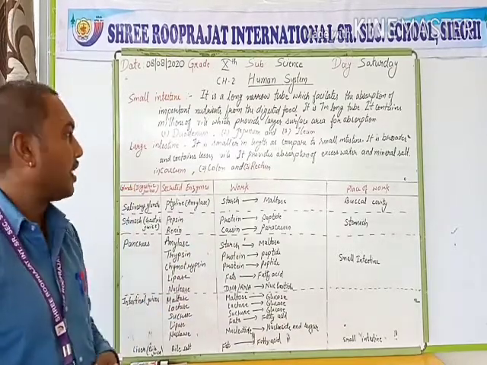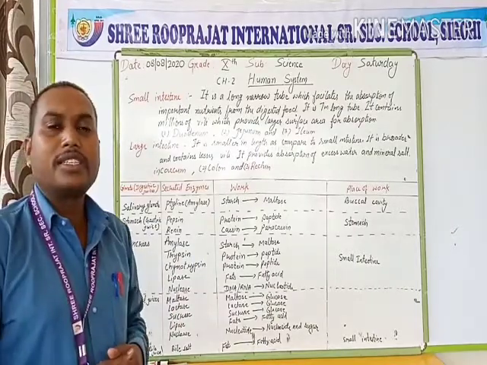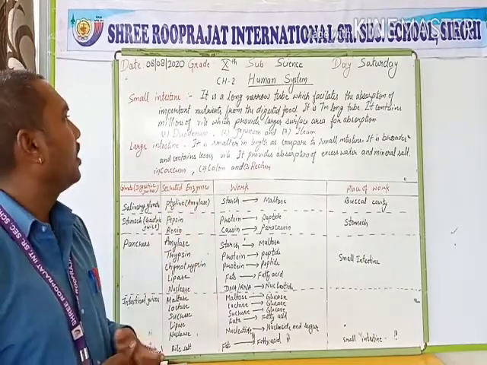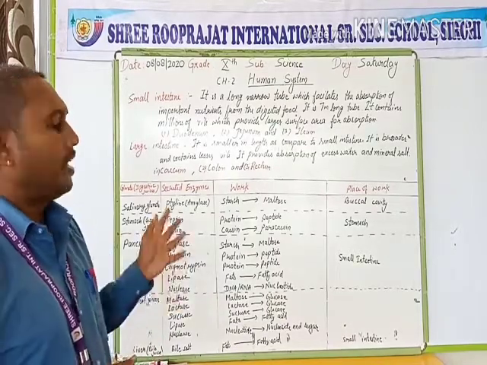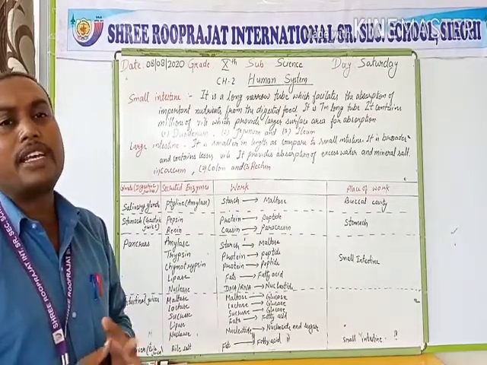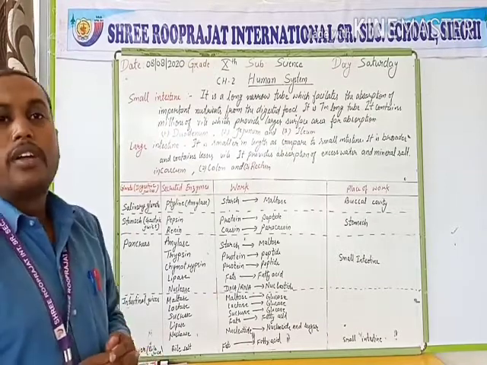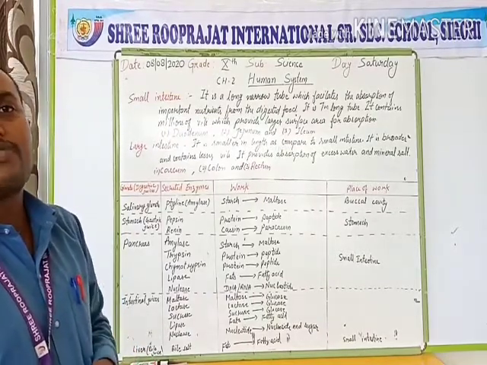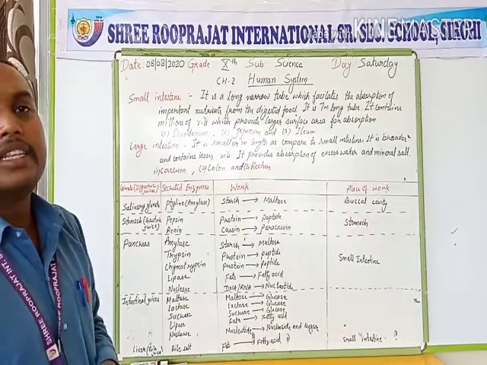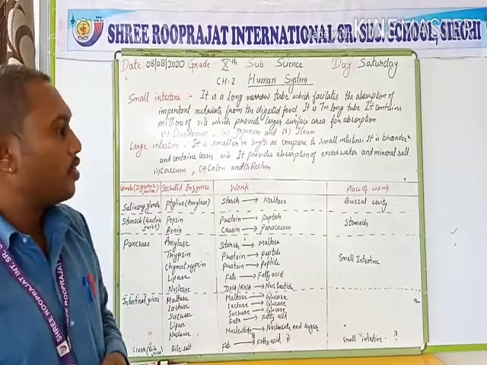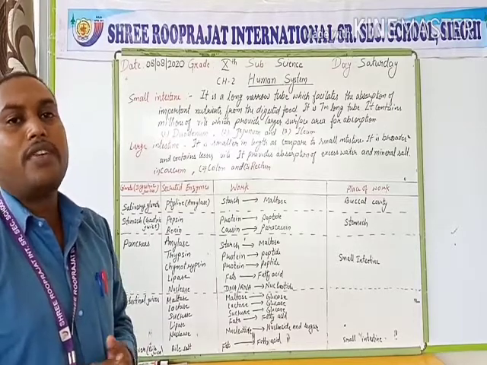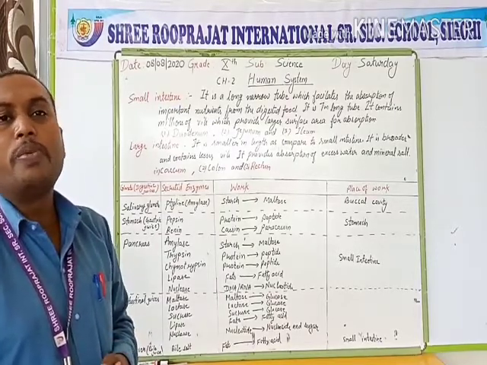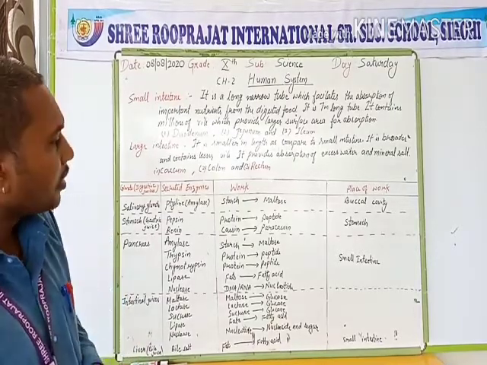Now the large intestine. The large intestine is smaller in length compared to the small intestine, but it is broader in size. It also contains villi but fewer in number. It provides absorption of the excess water and mineral salt present in the digested food. After that, the undigested food or waste is taken out through an opening called the anus.